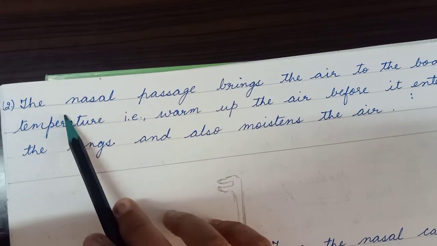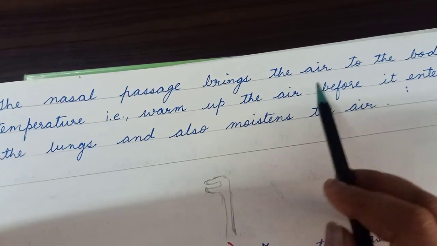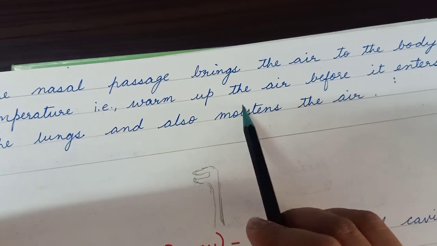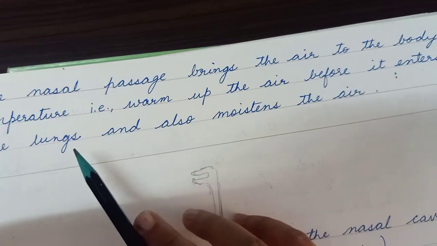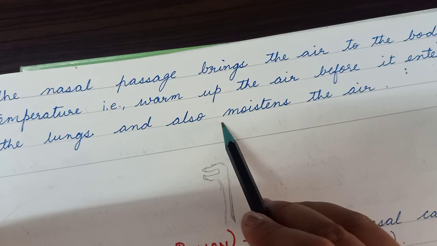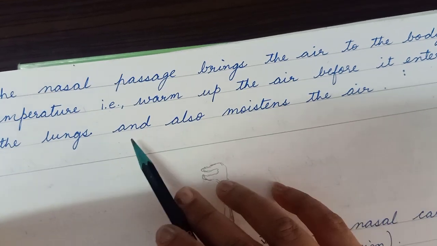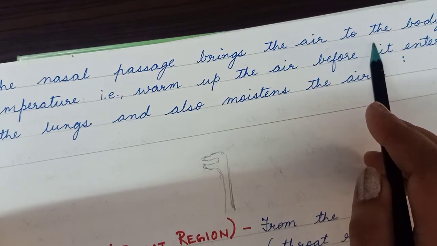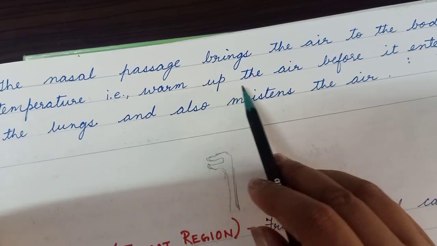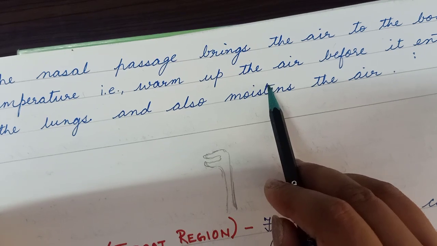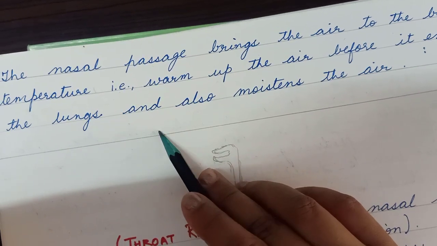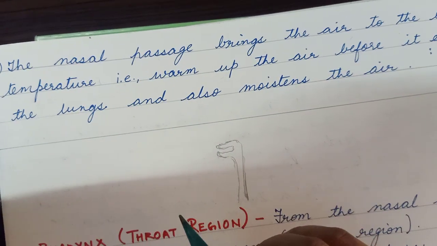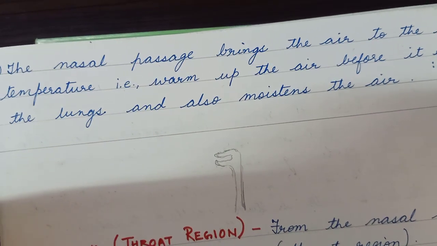Now the nasal passage brings the air to body temperature, that is, it warms up the air before it enters the lungs, and also moistens the air. So the other use of the nasal passage is that it brings the air to body temperature. That means it warms up the air before it enters the lungs, and it also moistens the air. So this is the function of the nose or nasal cavity.